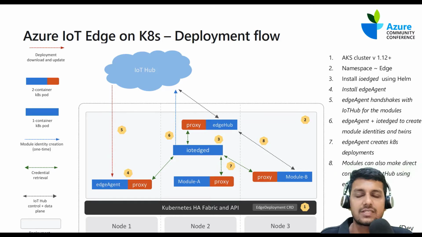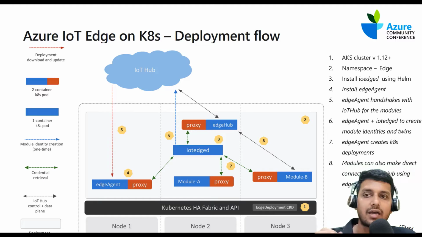Whereas in Kubernetes, these are converted into Kubernetes' own structures, that's deployments and pods, and this is done by the daemon. So the IoT Edge daemon is basically a custom resource definition. In the Kubernetes world, a CRD is a custom resource API that helps us to run the APIs in the way that we want.